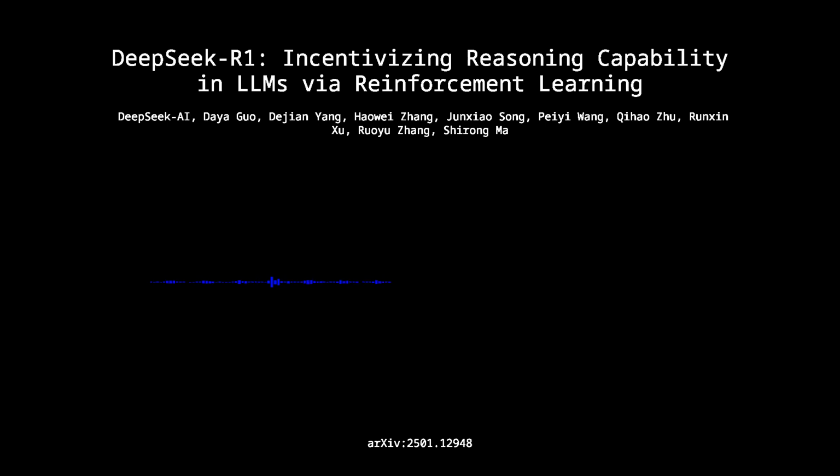GRPO, which was introduced by Xiao and his team, was picked specifically for its efficiency and stability, especially when you're dealing with huge models and these really long action sequences. With thousands of tokens in a chain of thought. Exactly. The standard approach, PPO, requires you to train a whole separate and computationally very expensive value model, and you have to use generalized advantage estimation, or GAE. Which is the method used to reduce the variance of the policy gradient updates.